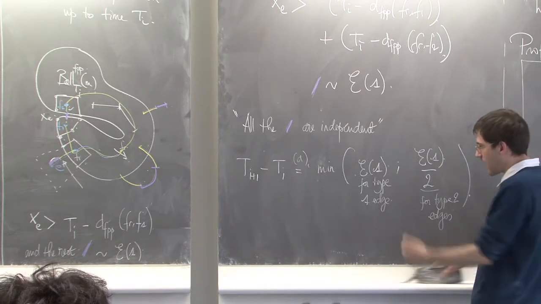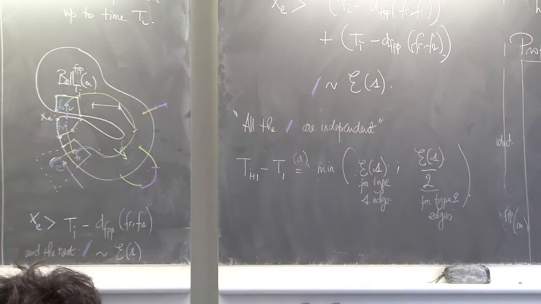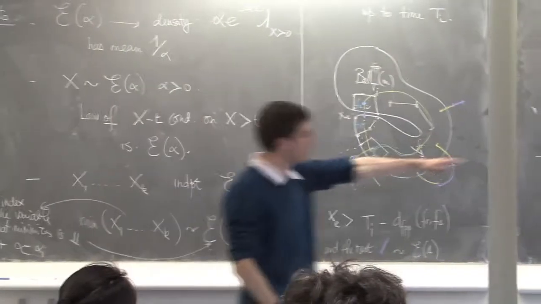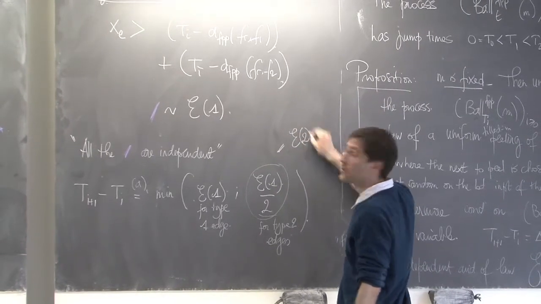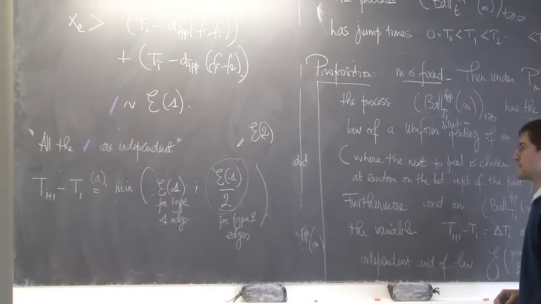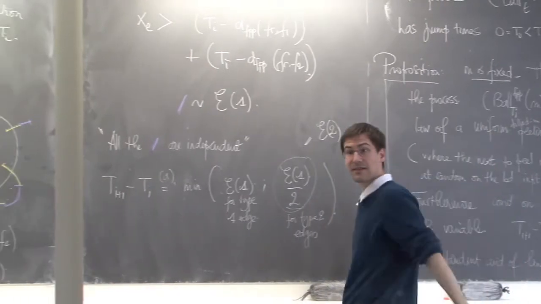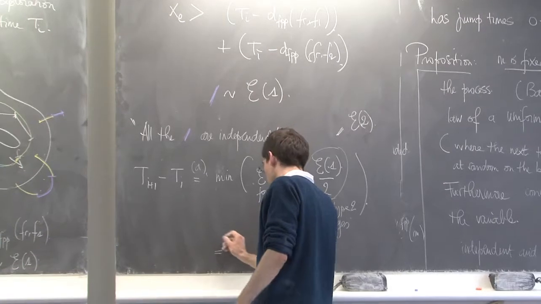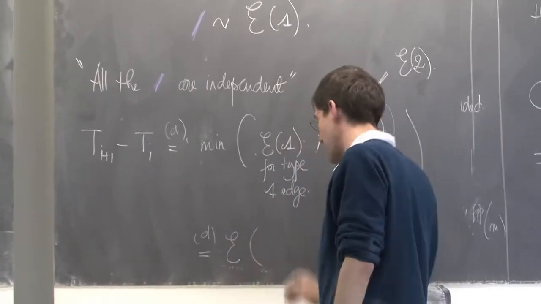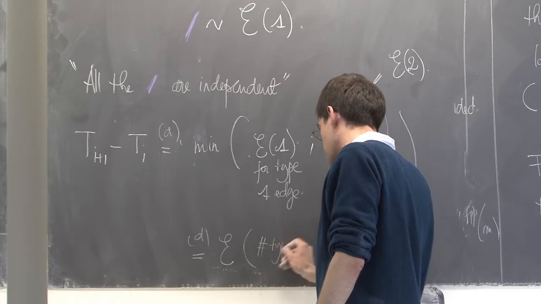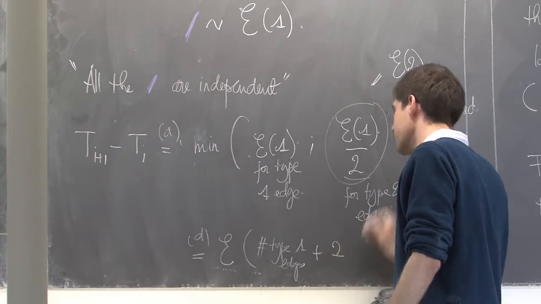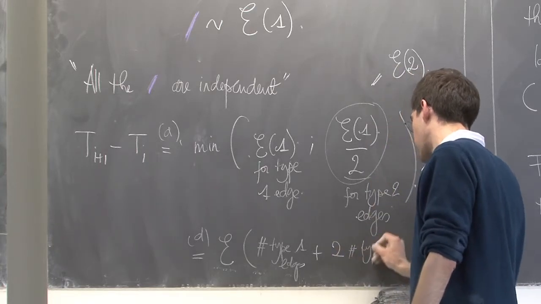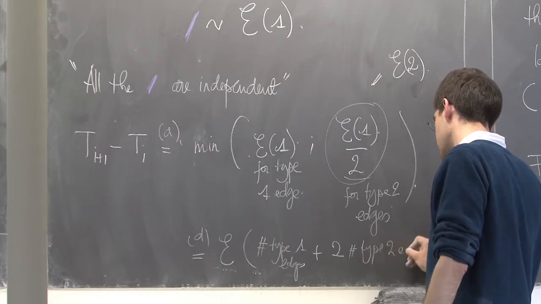So now you use this property there. What is the law of the minimum of some variables? Oh, yes, I should have told you. Exponential of parameter 1 divided by 2 has the law of an exponential of parameter 2. Okay, now you take the minimum of all these guys, and that's equal in law to an exponential of parameter the number of type 1 edges plus 2 times the number of type 2 edges.